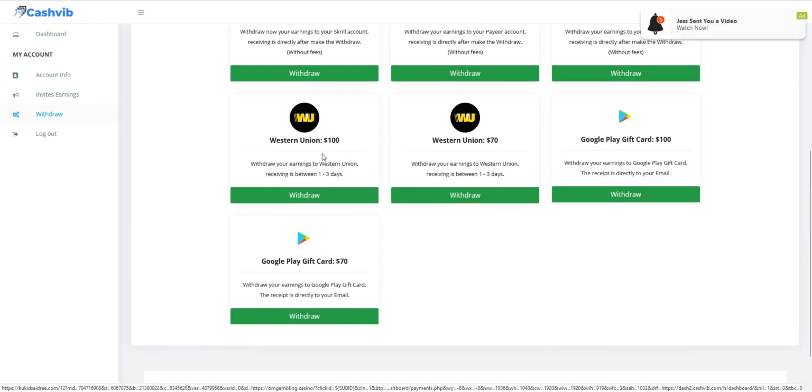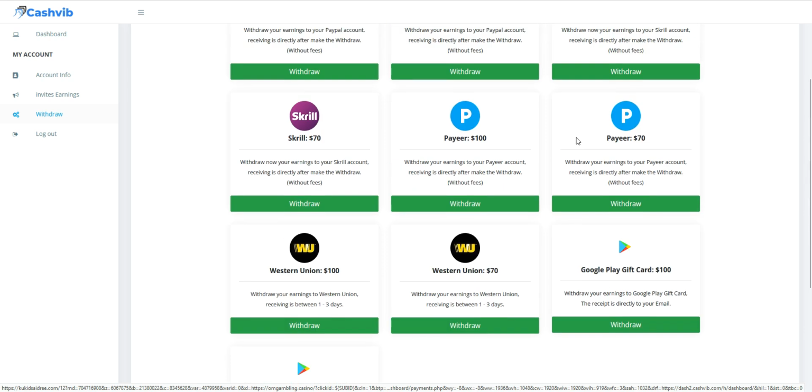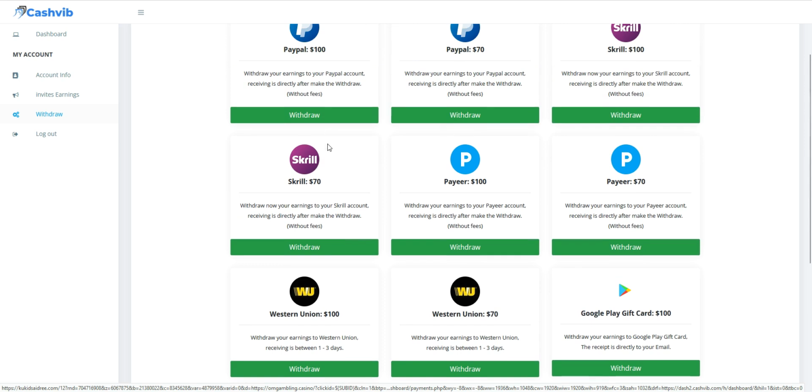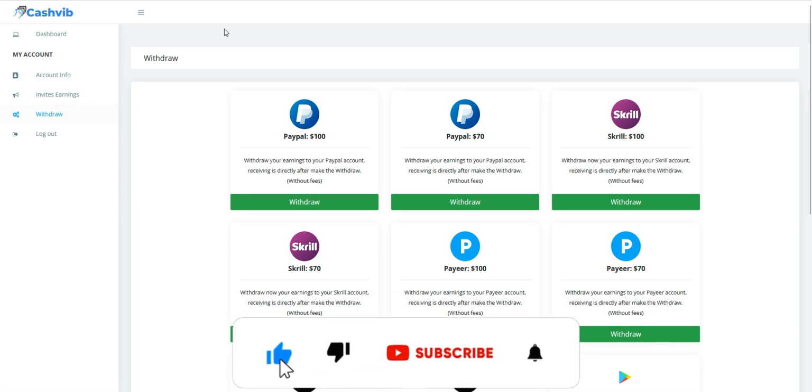So they have gift cards and Western Union over here if you are living in Africa, and if your bank account is not working for you, you can use Western Union, and they're going to deposit this money into your Western Union account, and give you the details for you to go and withdraw your money. So you have Skrill over here. If you want me to show you how to create a Skrill account, I have that video. I will drop it on my channel to show you how you can create a Skrill account, and you have PayPal over here. So these are the payment methods on this platform, as easy as that.